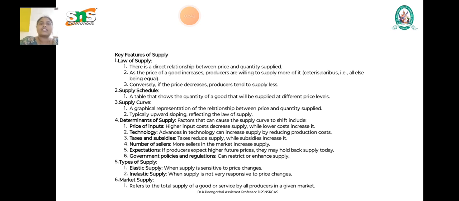If no such change takes place whether the price increases or decreases, that is known as inelastic supply. The next one is market supply. It refers to the total supply of goods or services by all the producers in a given market. That is called market supply. So these are all the key factors of supply.